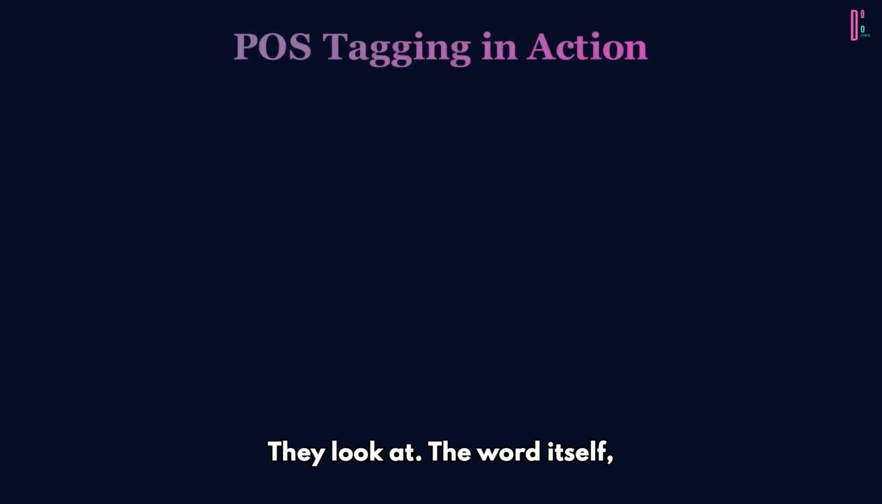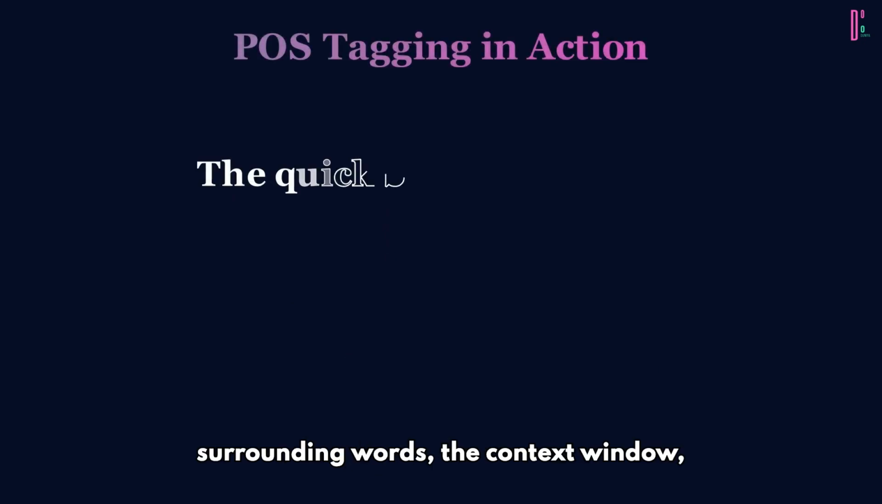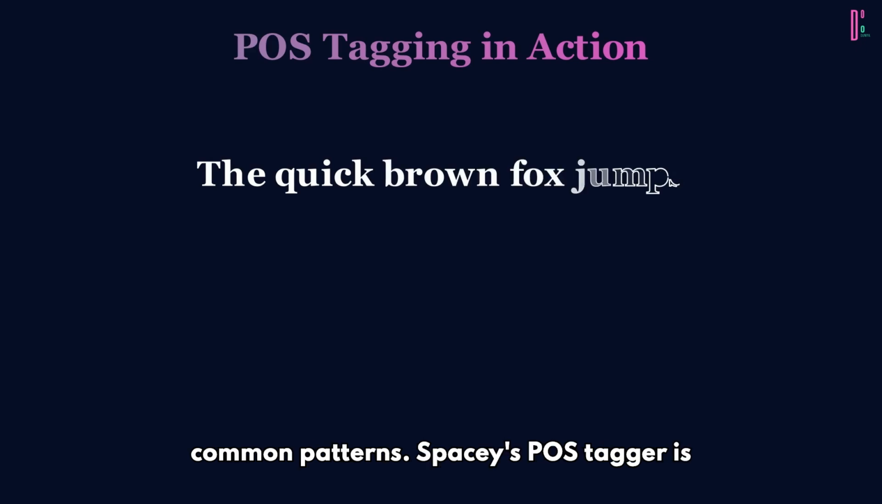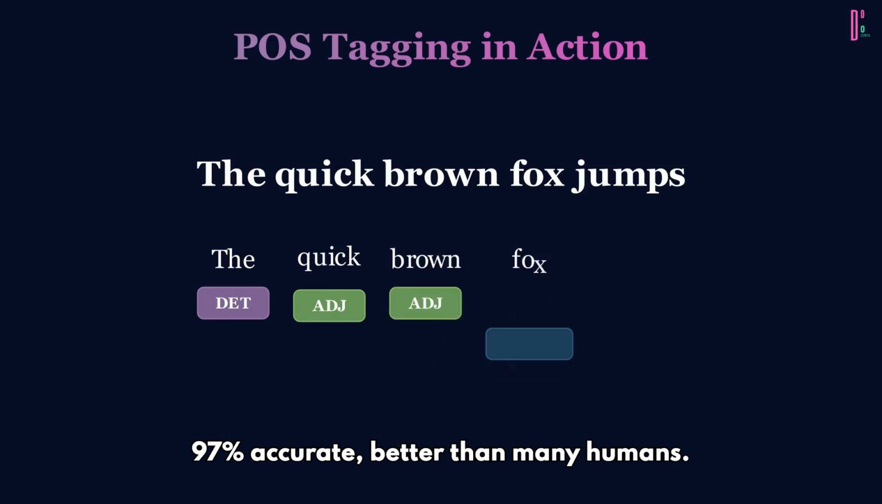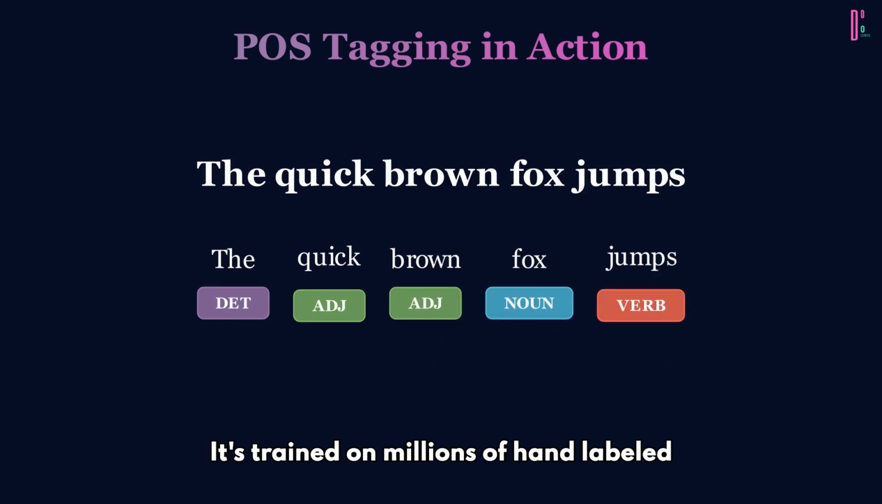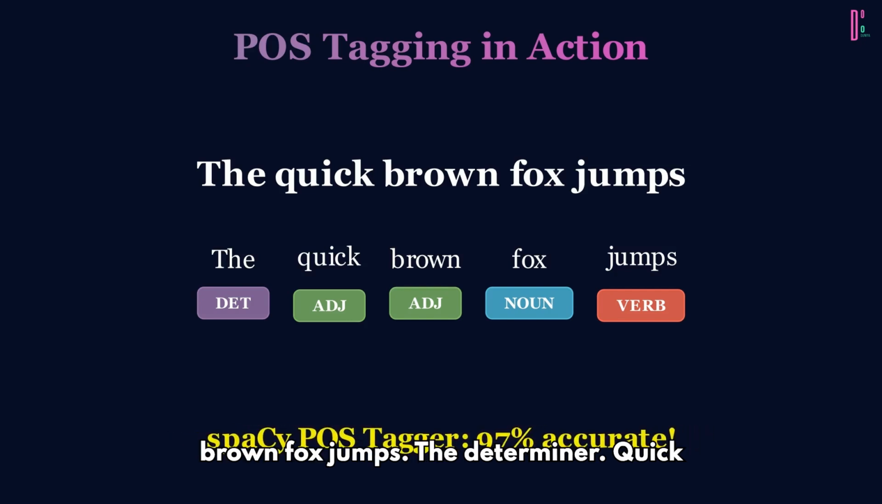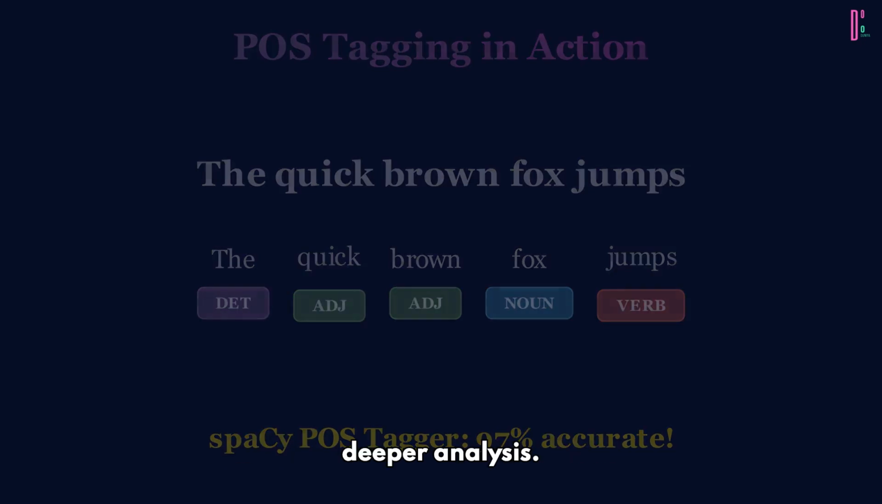They look at the word itself, surrounding words, the context window, common patterns. spaCy's POS tagger is 97% accurate, better than many humans. It's trained on millions of hand-labeled sentences. Here's the output. The: determiner. Quick: adjective. Brown: adjective. Fox: noun. Jumps: verb. Each word tagged and ready for deeper analysis.